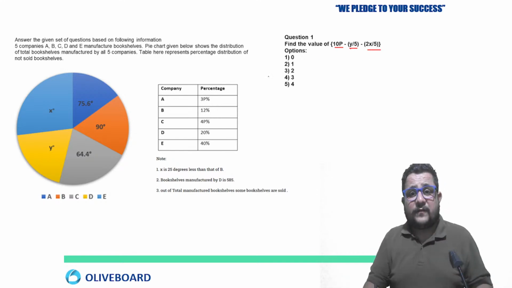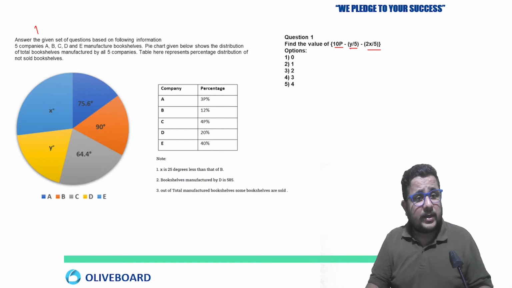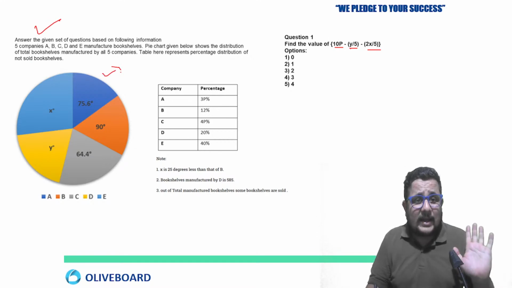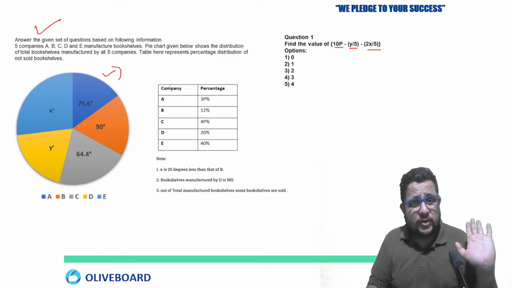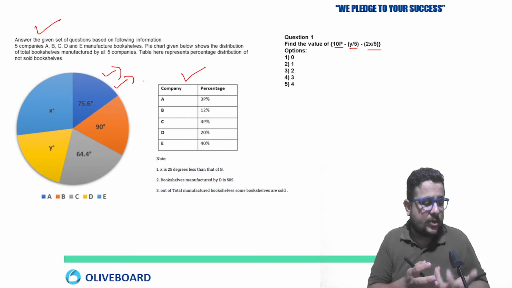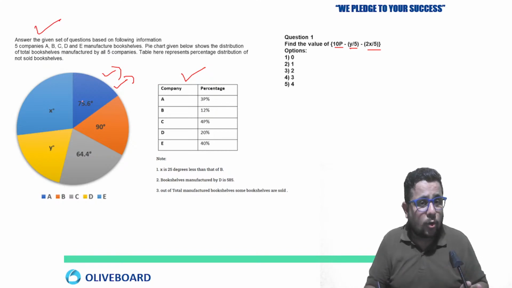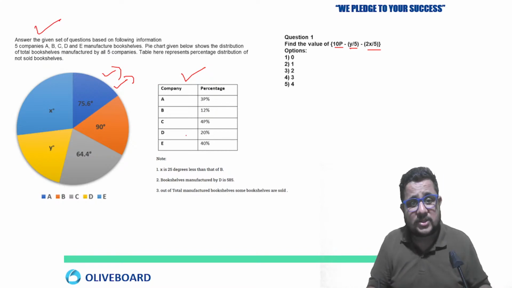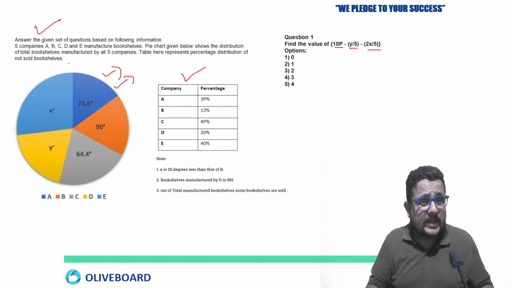Now find the value of this. Okay, what is given here? The last question. Why am I solving this question also for you all? Here DI is given with one table and one pie chart. So for a pie chart based DI, you will have an idea of how to read it and how to capture these kinds of details also.